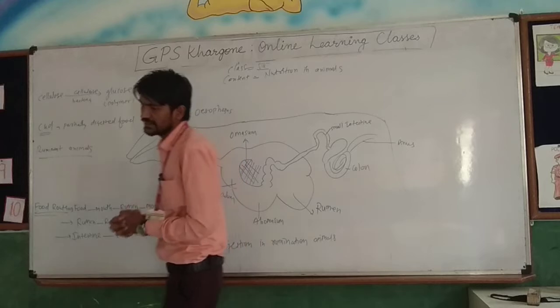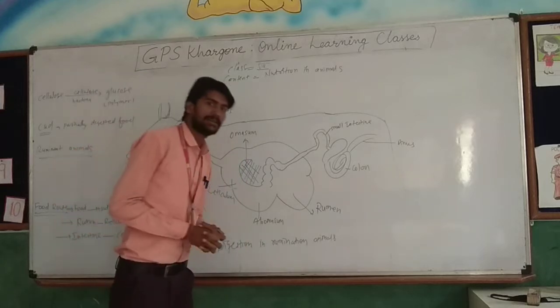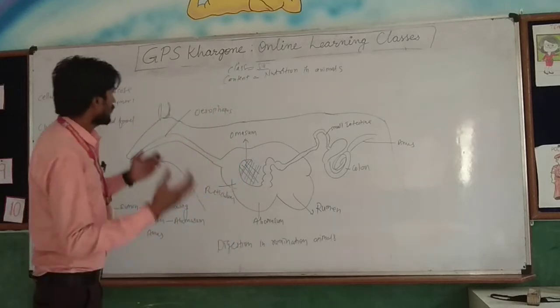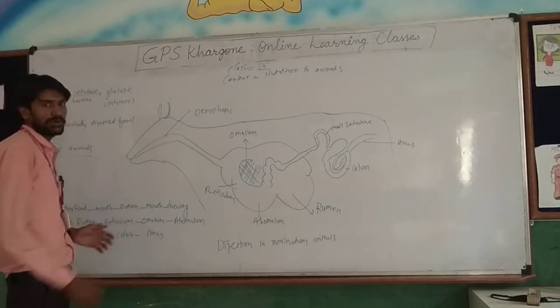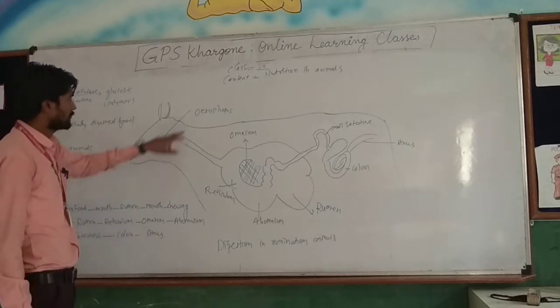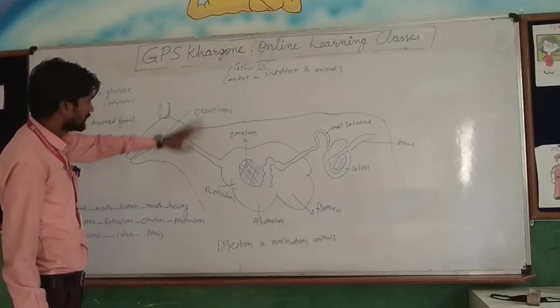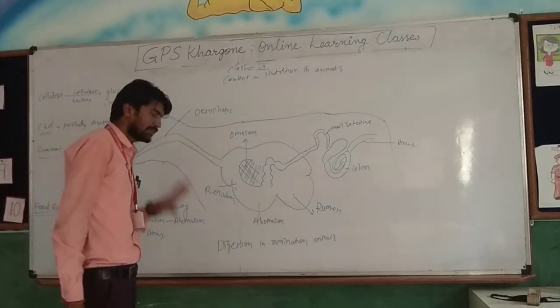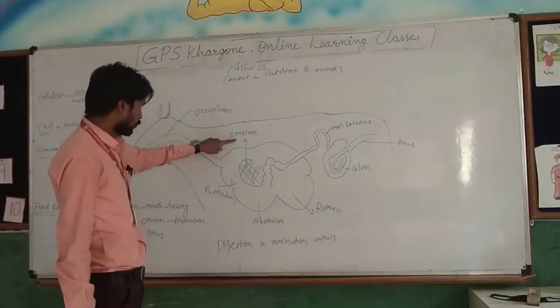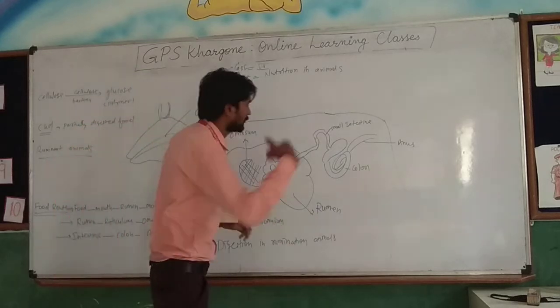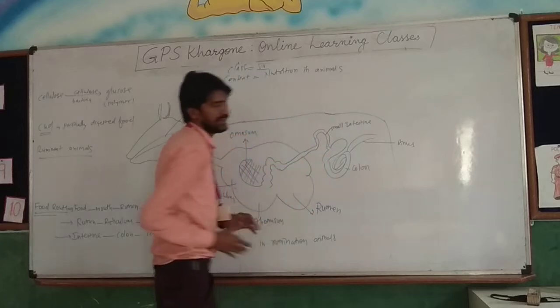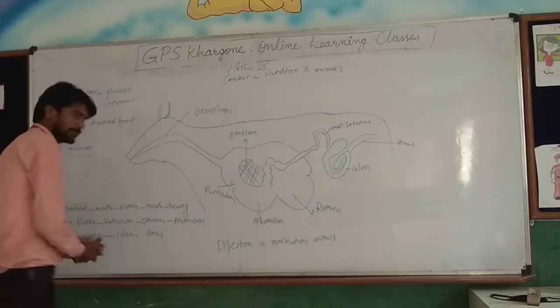And another thing is there in the ruminant animals. What are the important parts present in the digestive system? First of all, if you look over there, the esophagus is there. Then after that, the stomach, with its four main parts: omasum, reticulum, abomasum, and rumen. Then after that the small intestine, colon, and then anus. So I have also made the food route over there.